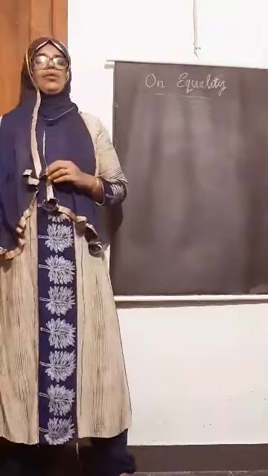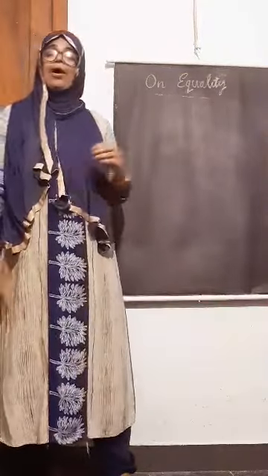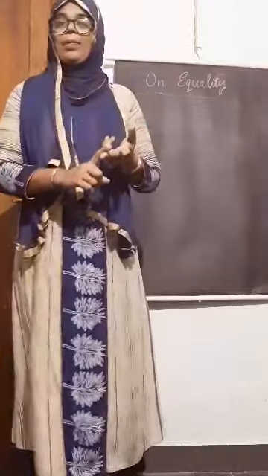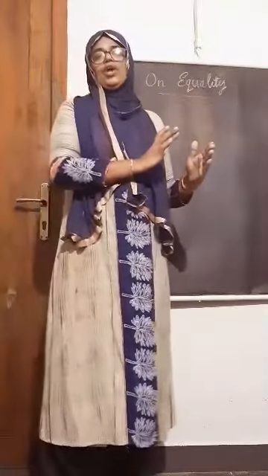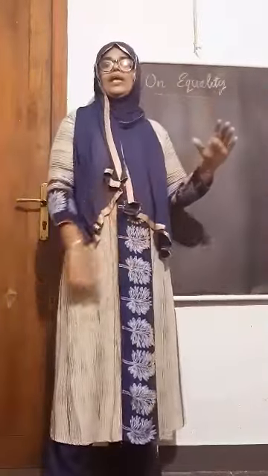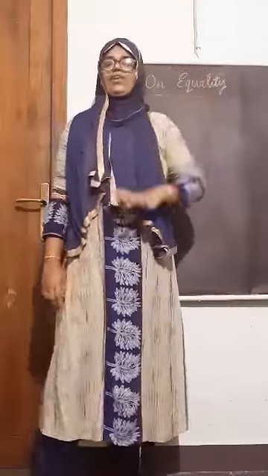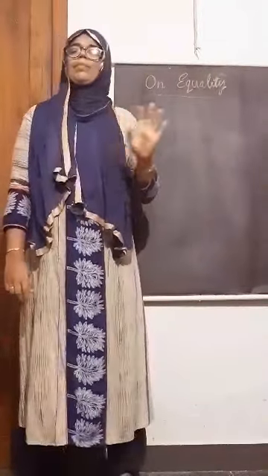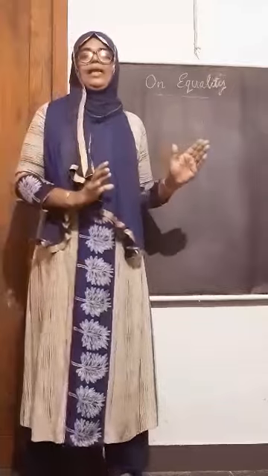First and the most important element of democracy is participation of the people. Because democracy is the rule of the people, by the people and for the people. In all the decisions of the government, citizens have the right to interfere. Government is working for the welfare of all sections of the people.